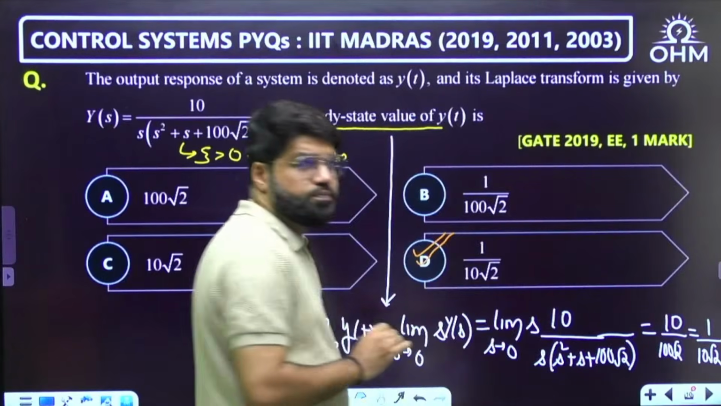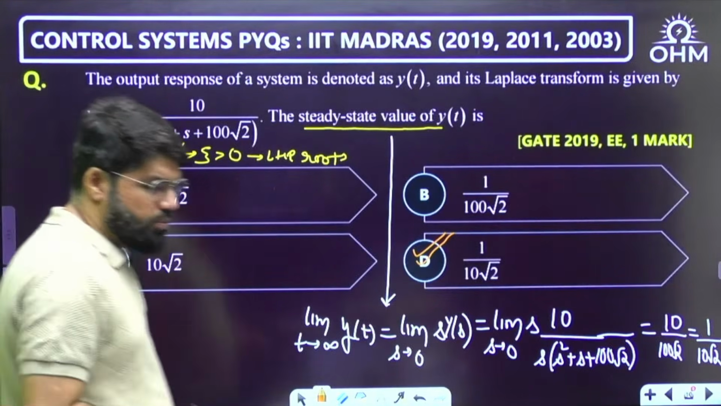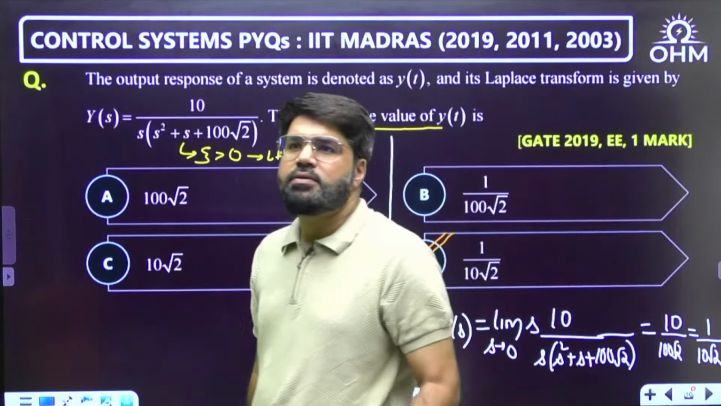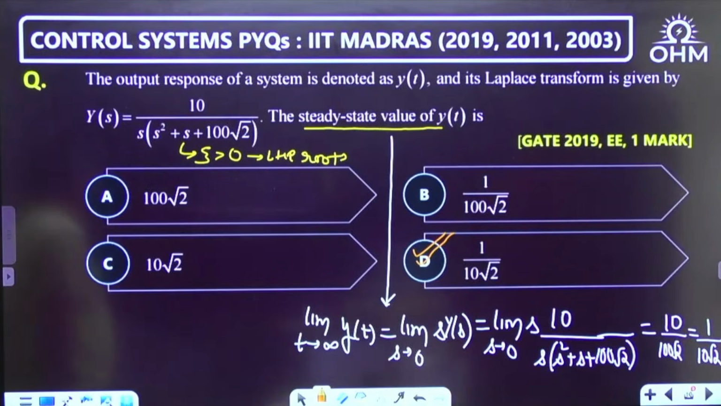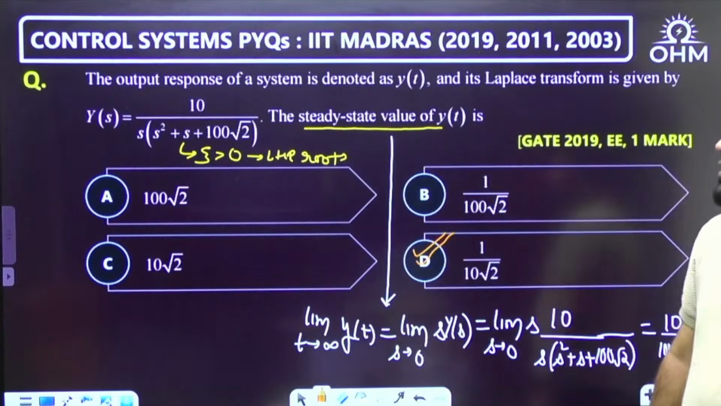Option D. Yes, option number D is the correct answer. Yes, Shirisha, correct, option number D is the correct option. Then let us move ahead to the next question here.